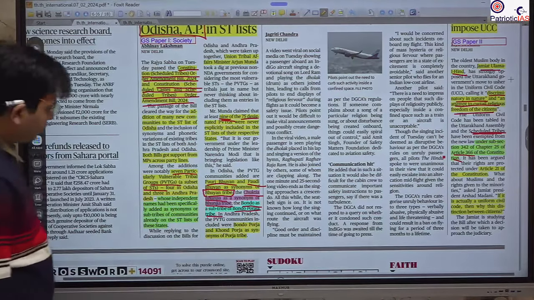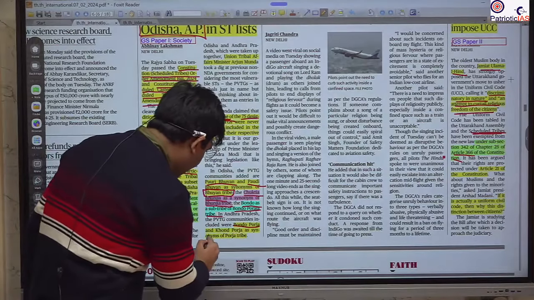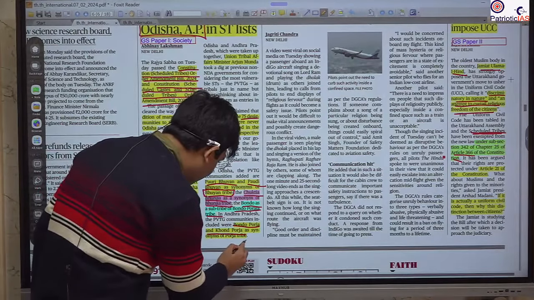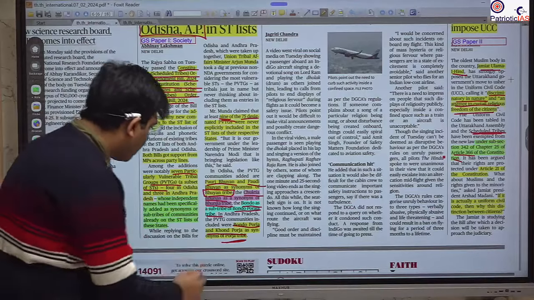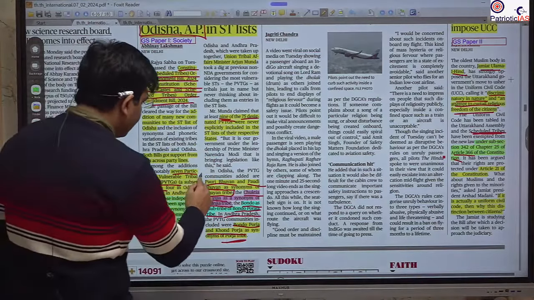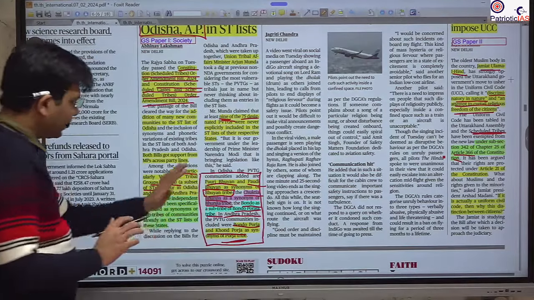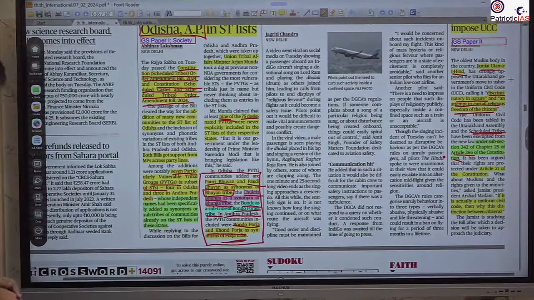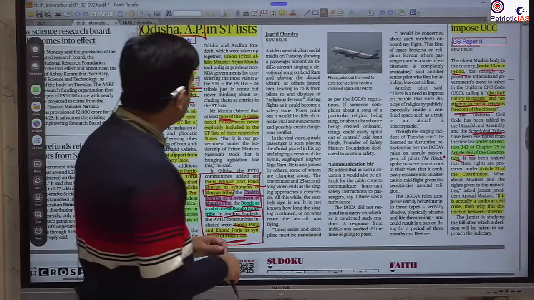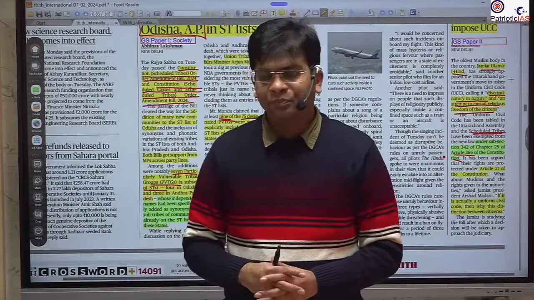Poraja tribe. So this is the 5, and 6, 7. This is the Bondo Poraja and the Kondo Poraja. They were previously in the Poraja tribe. These two are from Andhra Pradesh. So please remember these tribes, go through multiple revisions so that you have clarity on who the tribes are, so that if a question is asked in the prelims, you can easily answer. So this is all about that.